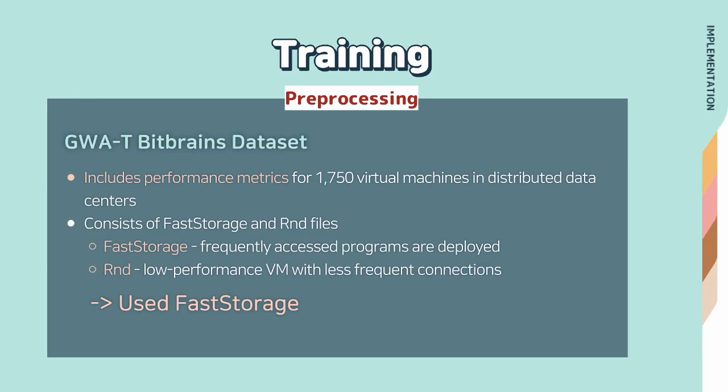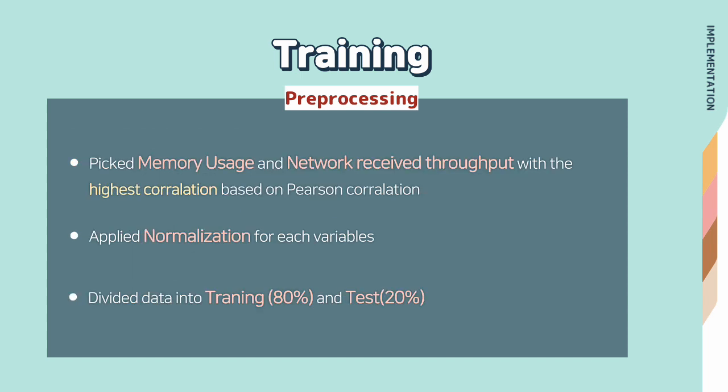nothing. For training, we used BitBrains' dataset, which includes performance metrics for 1750 machines in a distributed environment. It consists of fast storage and R&D files, and fast storage was used, whose servers are used by frequently used programs. Then, memory usage and network receive throughput were picked, which have the highest correlation based on pairwise correlation. And normalization is applied. Also, data was divided into training and test.